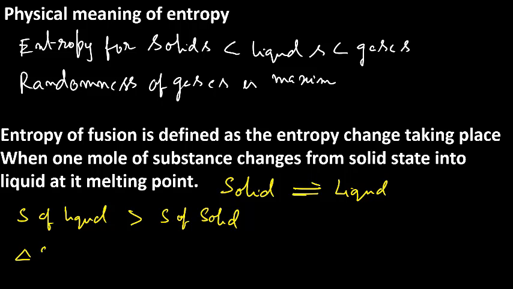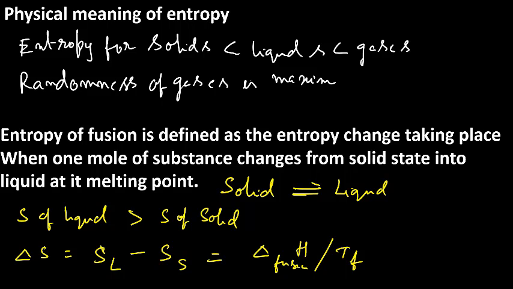Therefore, delta S, that is change in entropy, is equal to S liquid minus S solid. Here S represents entropy and the subscripts represent liquid and solid. So, this is nothing but delta H fusion divided by TF.